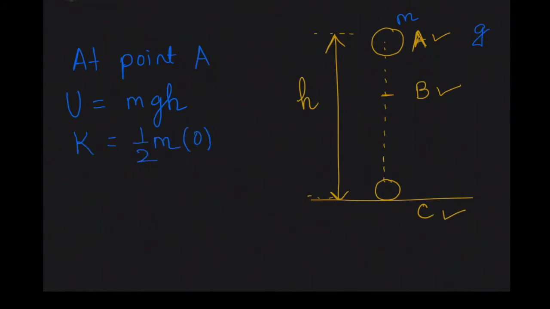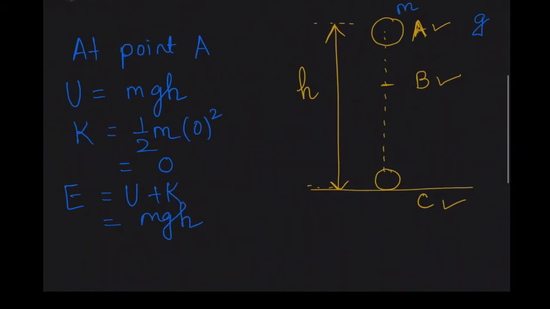Now see, I am dropping the body from A only. I am not throwing it, I am simply dropping it. So my initial velocity is 0, so kinetic energy is also 0. So my total energy, which is the sum total of potential and kinetic energy, is mgh after addition.